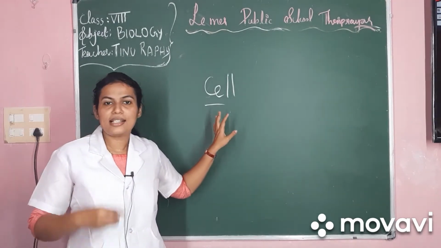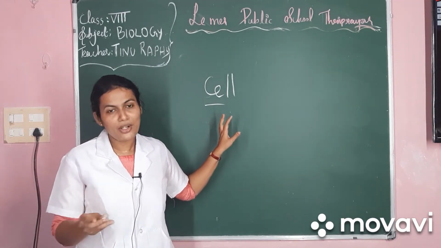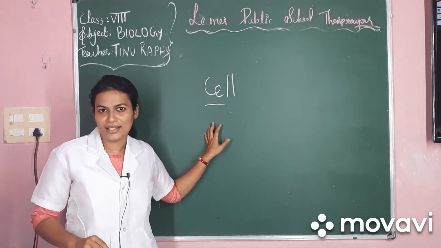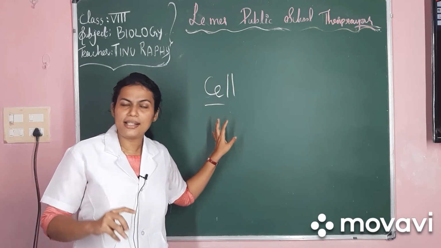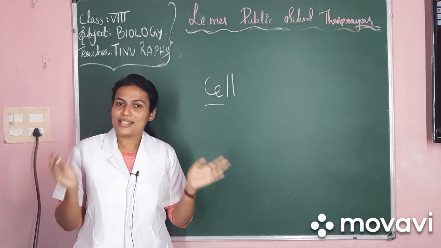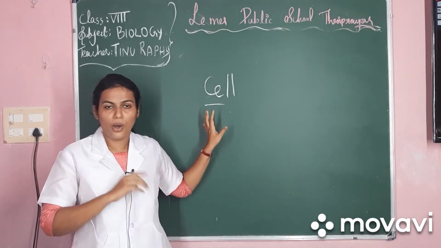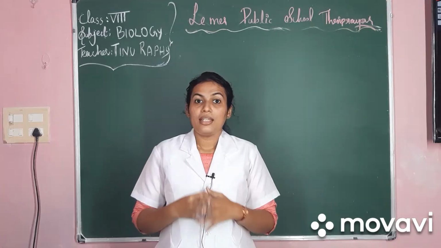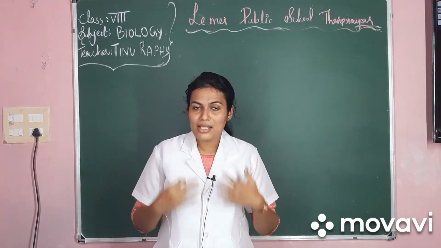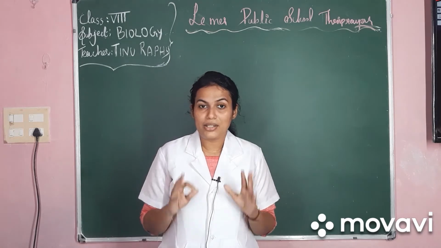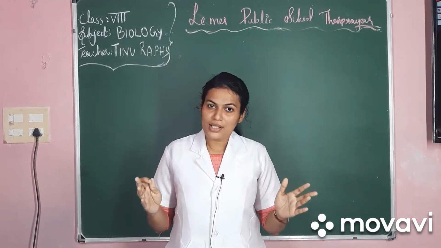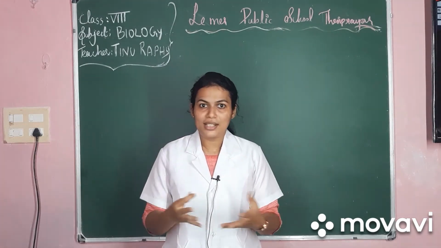So a cell is a single basic functional biological unit of an organism. That means plants, animals and microorganisms. So in this chapter what we are going to learn is all about the cell. Now I just told you the basic unit of an organism is called a cell. So each one of us is made up of numerous cells, right?